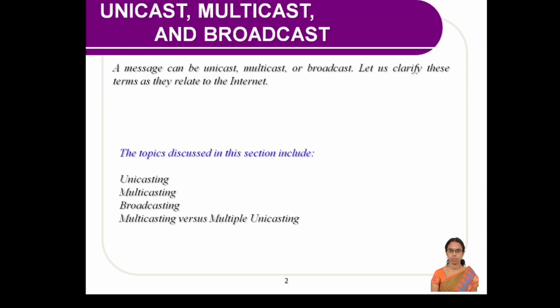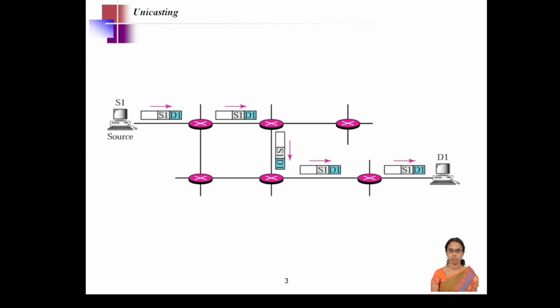So when we want to transfer any message to any of the receivers, we can use any of the following ways through the routing. It may be unicasting or multicasting or broadcasting. Later we will discuss the difference between multicasting and multiple unicasting. So these ways we are going to discuss in detail one by one.